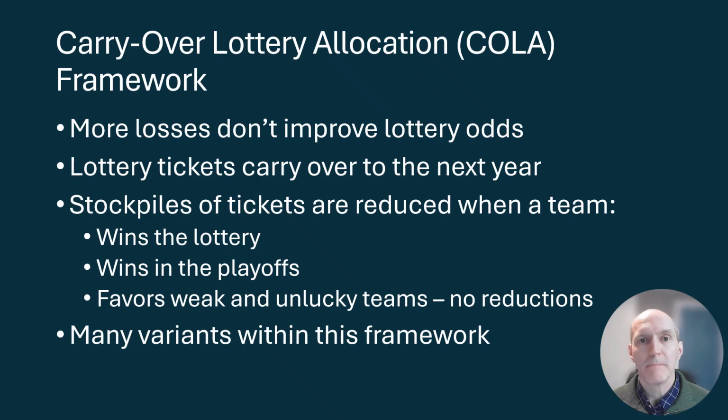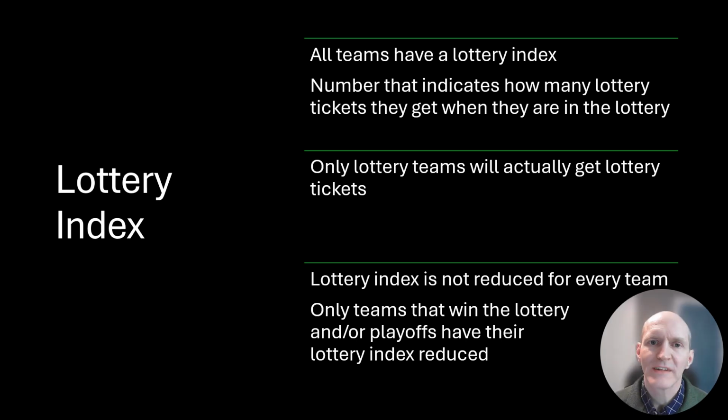Within this framework, many variants are possible. We're going to start by talking about what kind of design decisions are going to be made in order to determine what the variant is. One quick definition before we get started. Lottery index is a number that all teams have. It indicates how many lottery tickets that team will receive if they're in the lottery. If they're not in the lottery, they don't get any tickets, but they still have that number. If you are in the lottery, you're going to get that number of tickets, and it will only be reduced if you win the lottery or if you win in the playoffs.